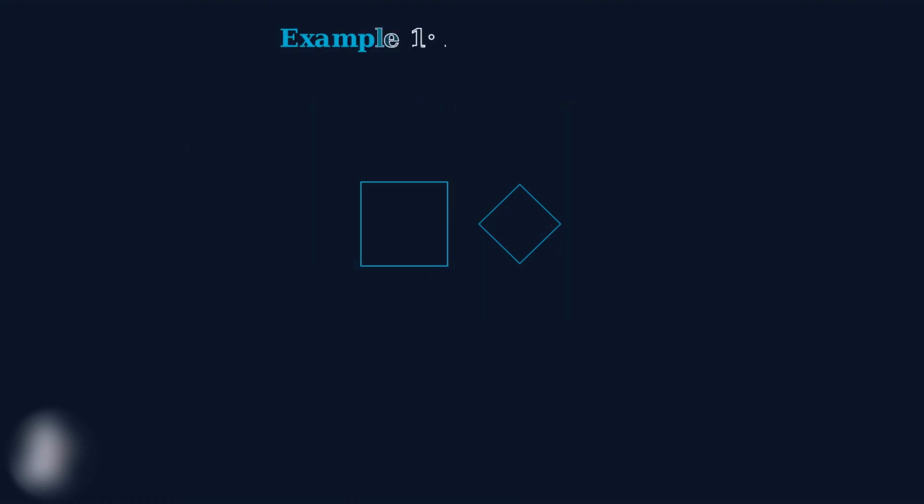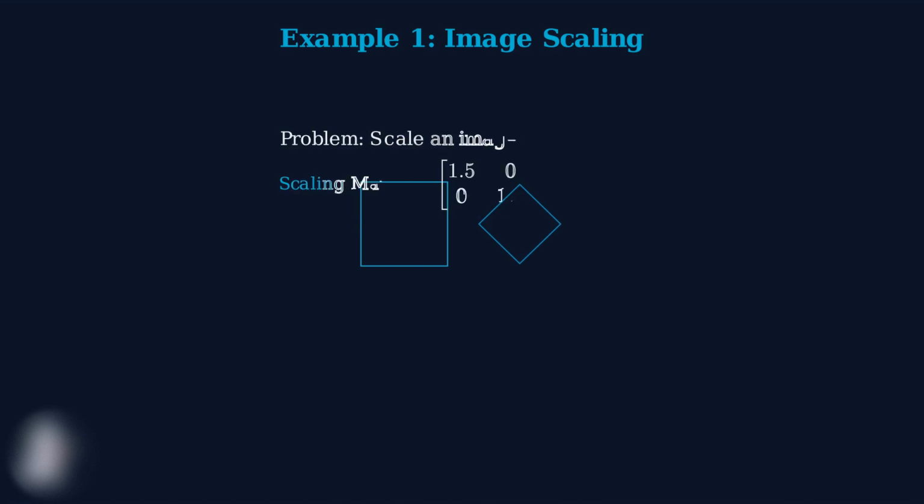Now let's work through 3 specific examples to see how linear transformations work in practice. Our first example is image scaling, a fundamental operation in computer graphics. When you resize an image on your computer or phone, you're applying a scaling transformation. This transformation multiplies each coordinate by a scaling factor. Let's say we want to scale an image by a factor of 1.5 in both directions.